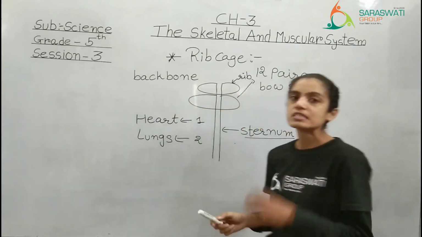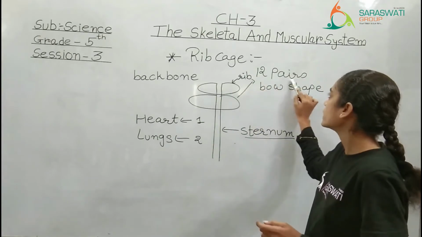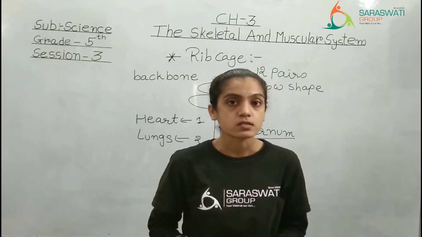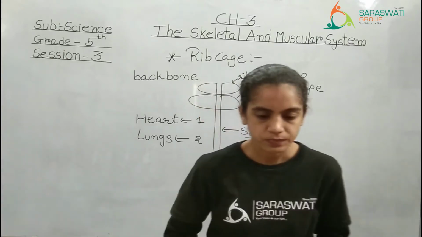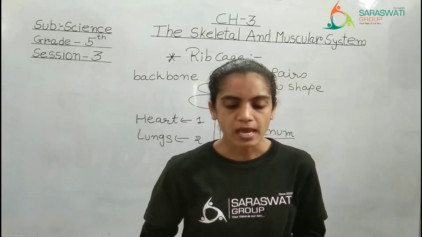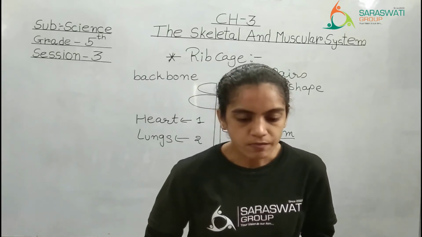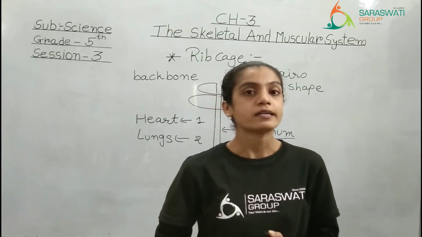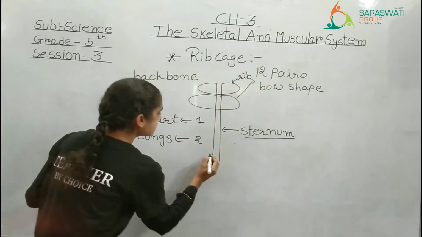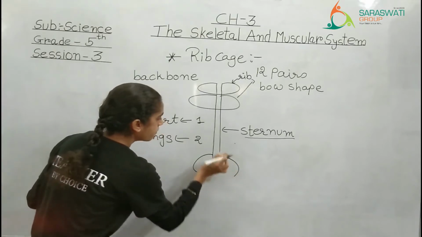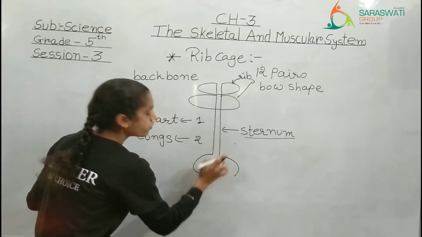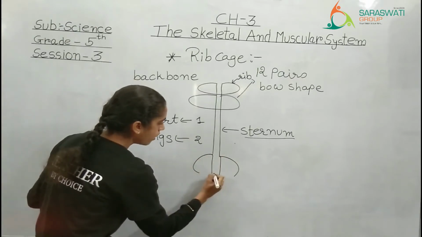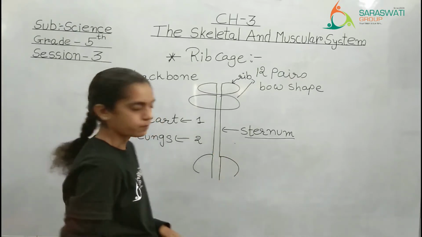Now, previously we have studied that there are a total of 12 pairs of ribs. But there is one difference. The last two pairs of ribs, however, are only attached to the backbone. They are not attached to the sternum. That means from the back side they are attached to the backbone, but from the front they are not attached to the sternum.